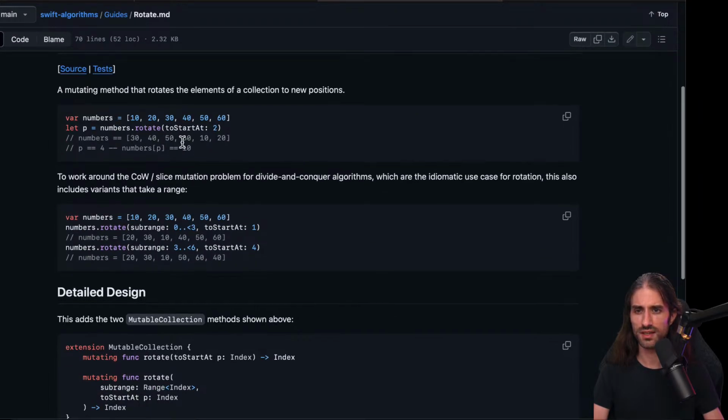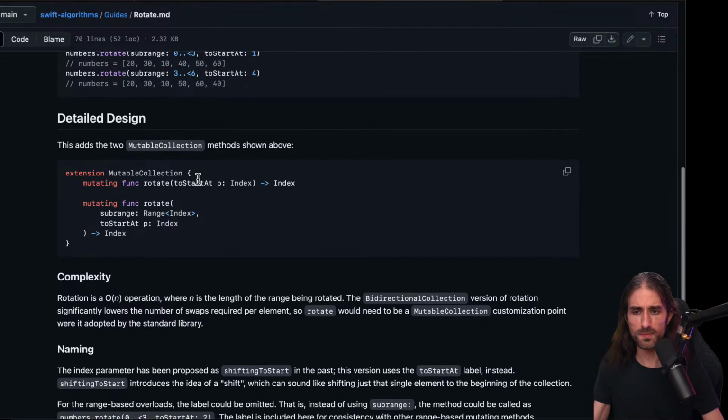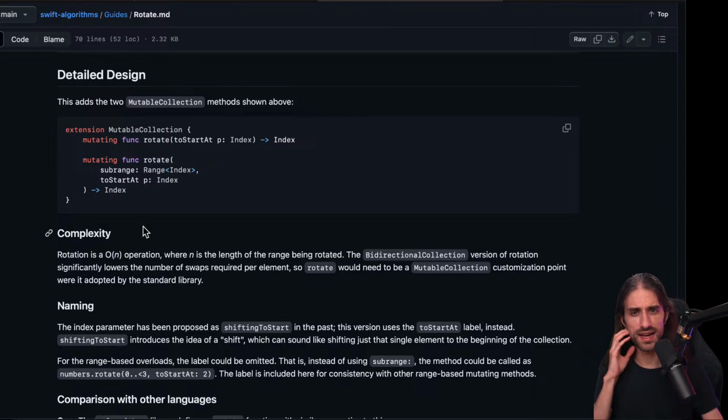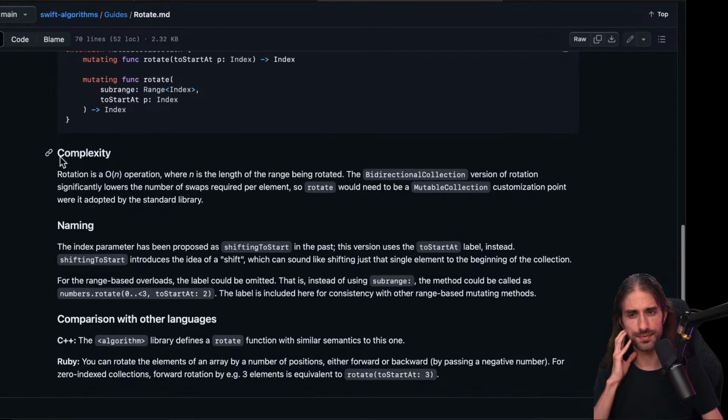I'm trying to see here how it would work. To be honest, you need deep data structure and algorithm knowledge to understand the details of what's being said here.